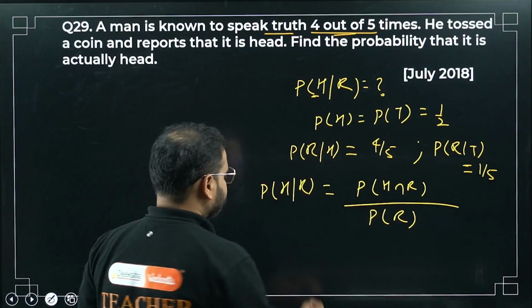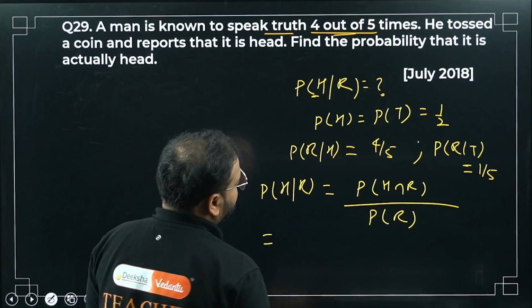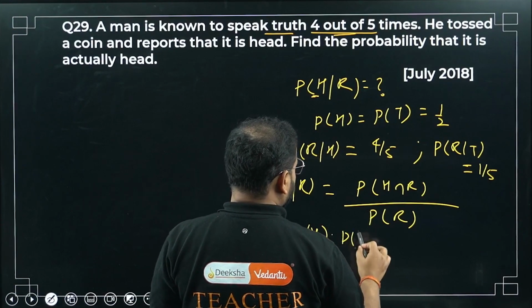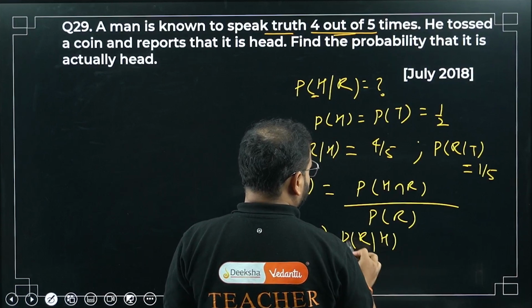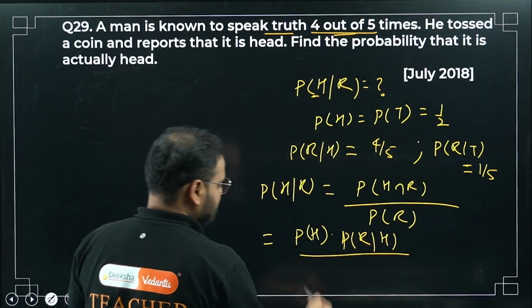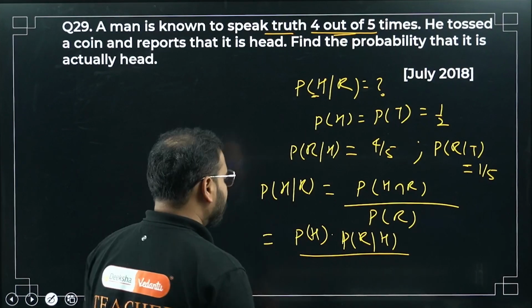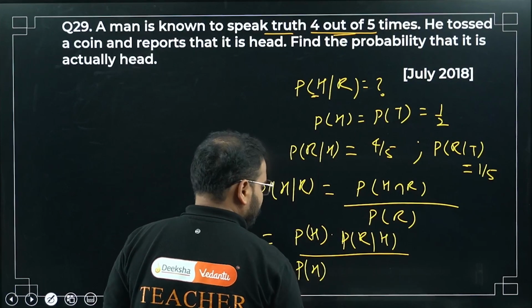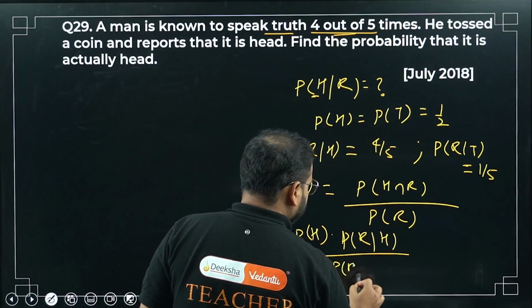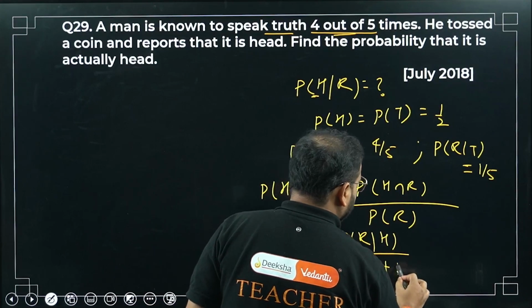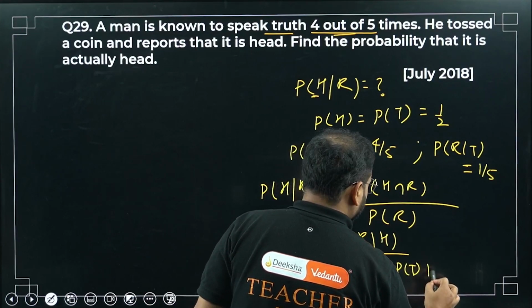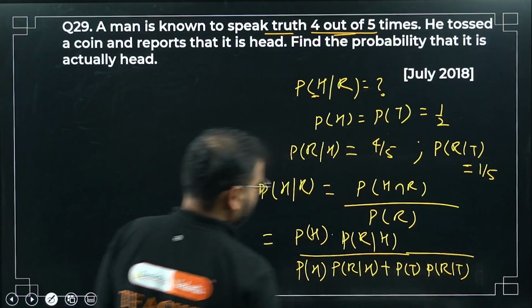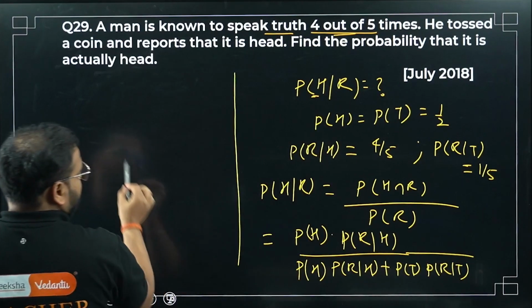We can write this as P(H) times P(R|H), divided by the same thing for both head and tail, whenever he speaks truth and whenever he lies: P(H)P(R|H) plus the tails case, P(T)P(R|T).